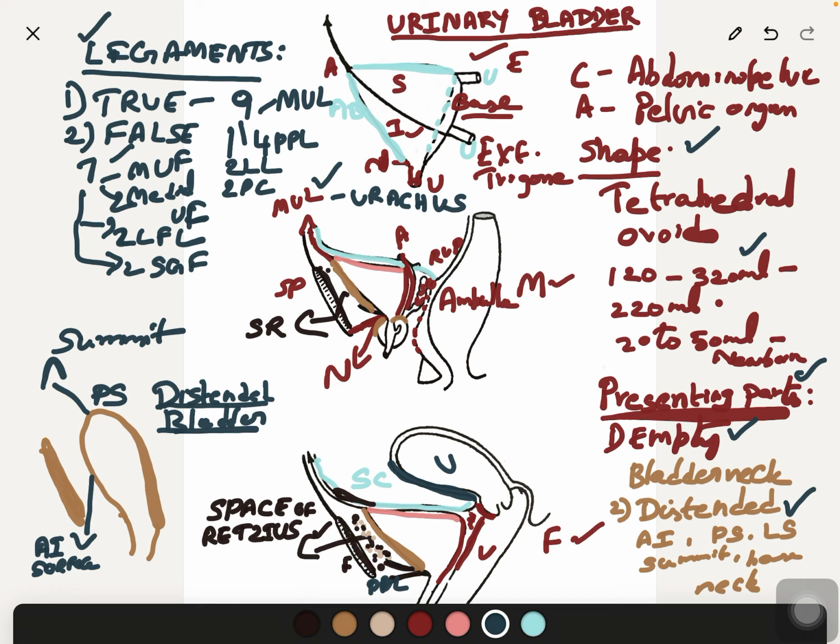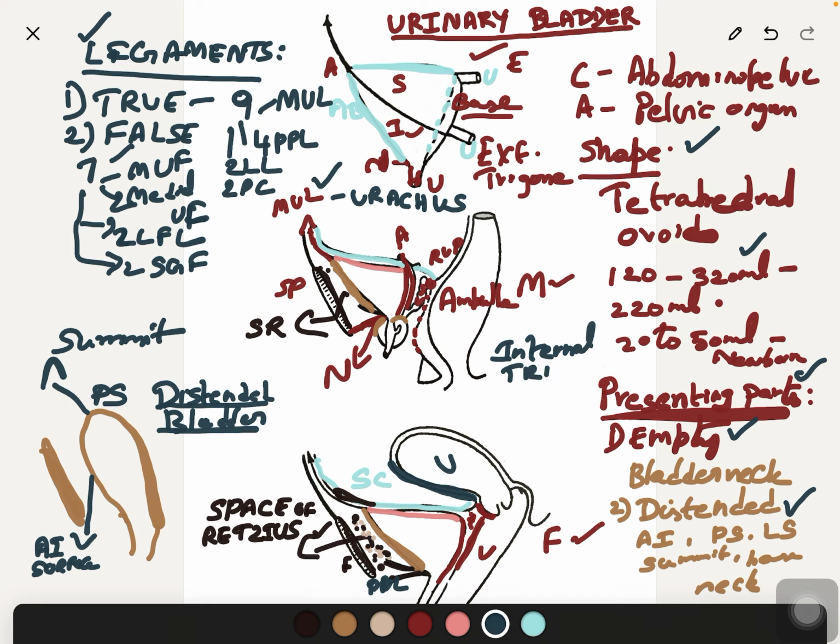We will add a note on the interior of the urinary bladder. If you open the urinary bladder and see, you can appreciate a number of temporary mucous folds present in the entire bladder wall except the trigone. So this is the internal trigone. Again, this may be asked as a short note.